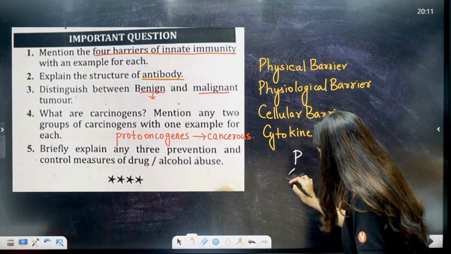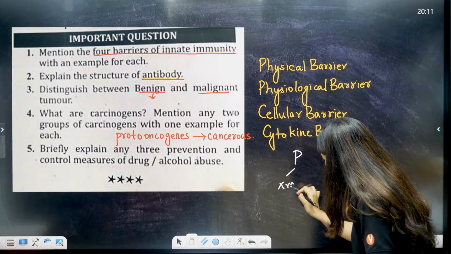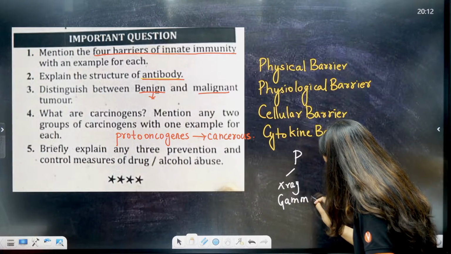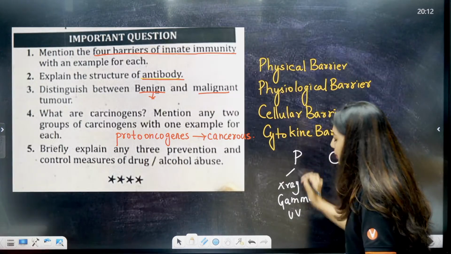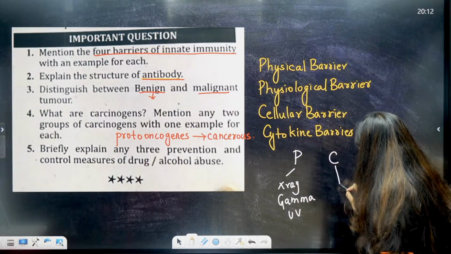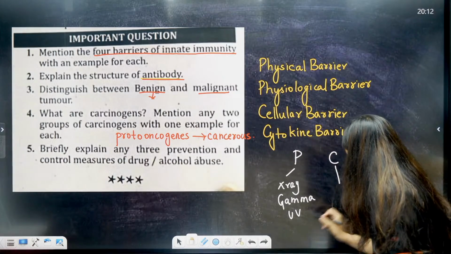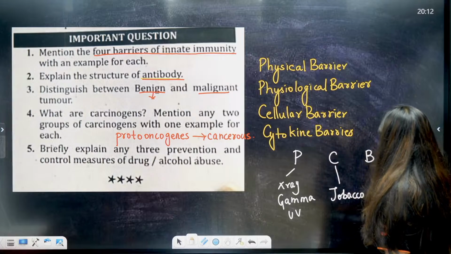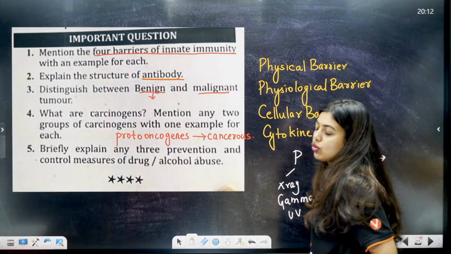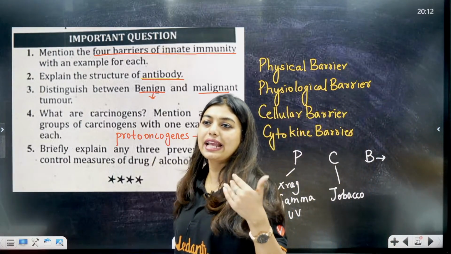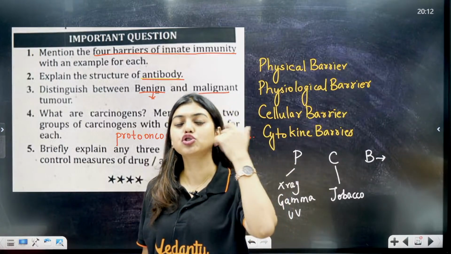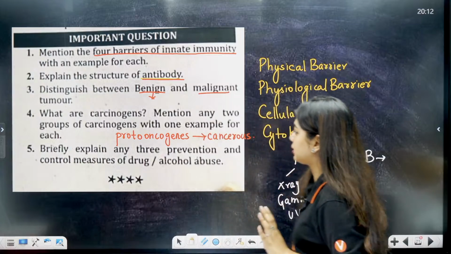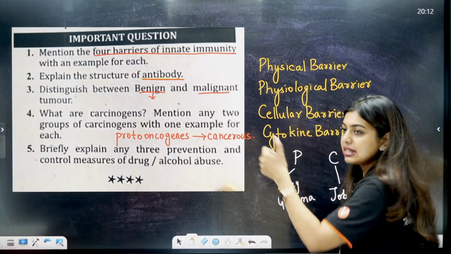Physical are your X-rays, gamma rays, UV rays, these 3 will come under this. Chemical, you have your smoke, that is your tobacco, and biological is your proto-oncogenes. These are normal cells, but when exposed to any of the physical or chemical agents, they will become problematic. Now, briefly, is it clear?